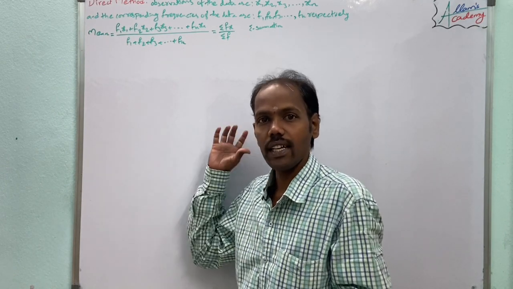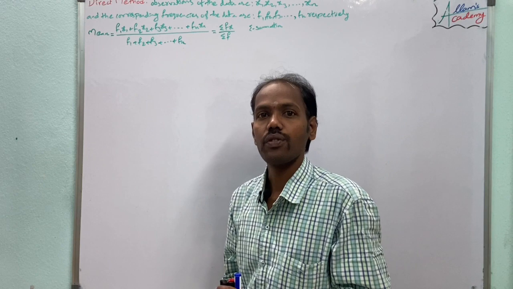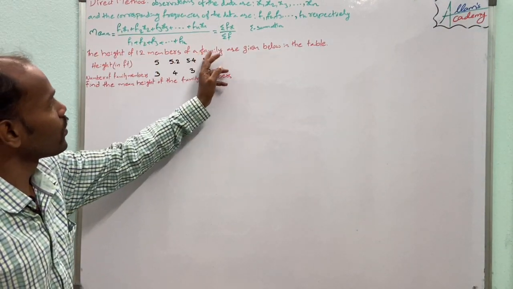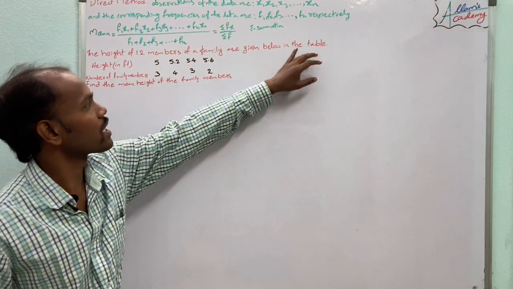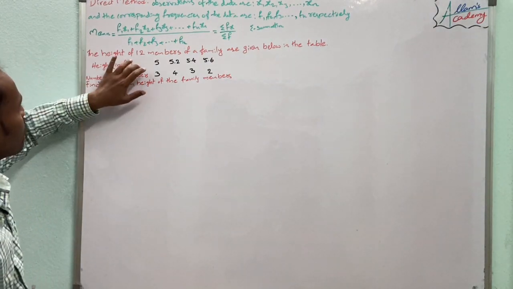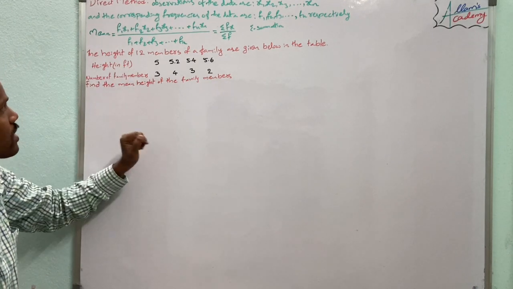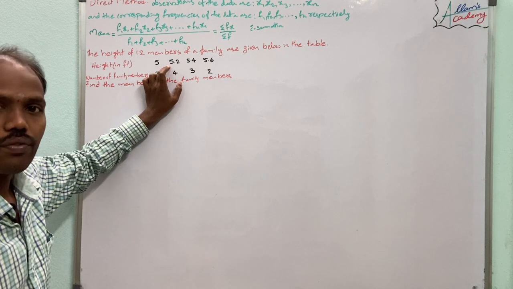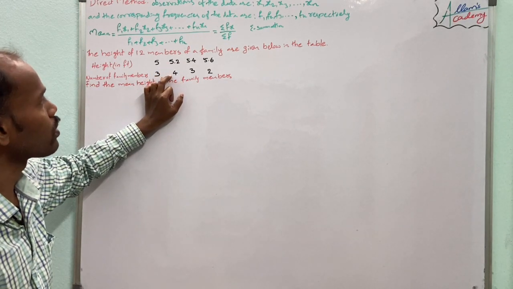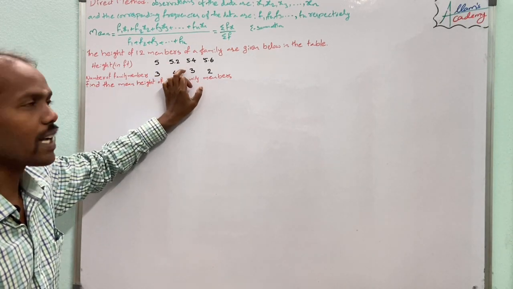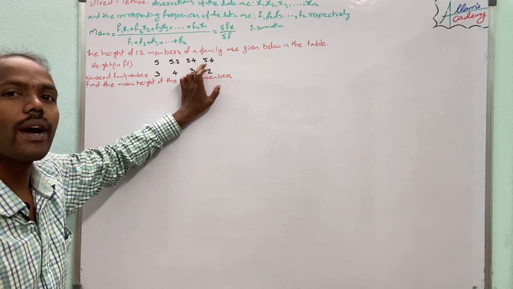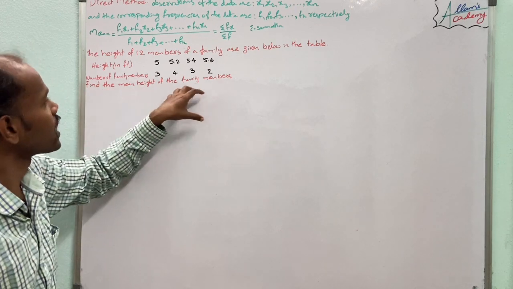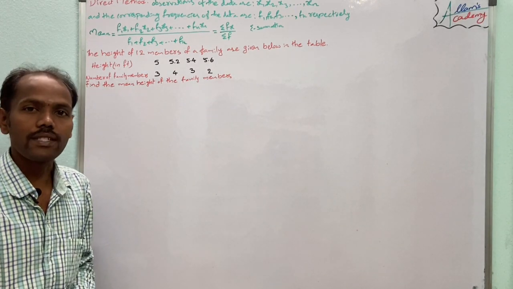So now we see a problem for finding the mean. The heights of 12 members of a family are given below in the table: height in feet and number of family members. 5 feet height has 3 members, 5.2 feet has 4 members, 5.4 has 3 members, and 5.6 has 2 members. Now find the mean height of the family members.